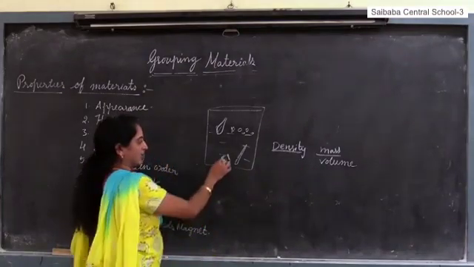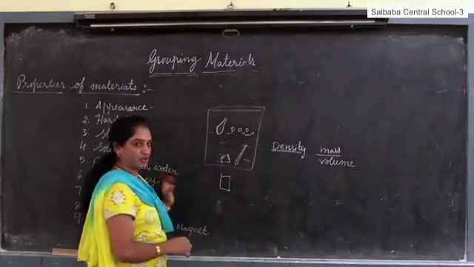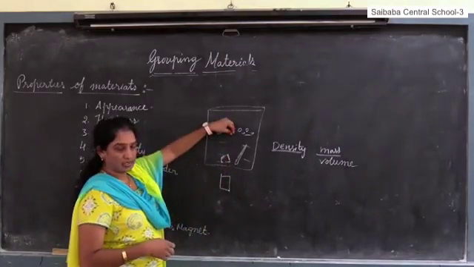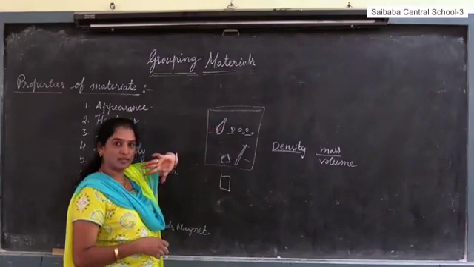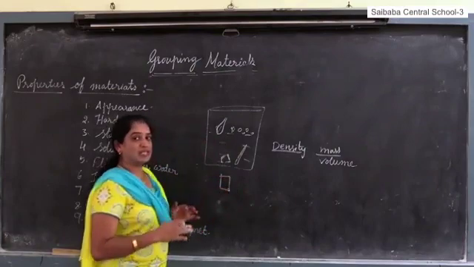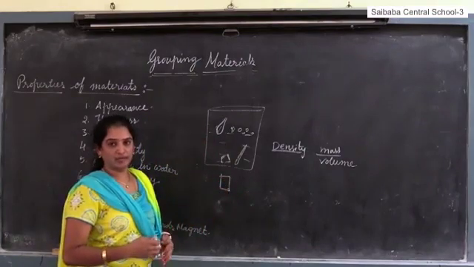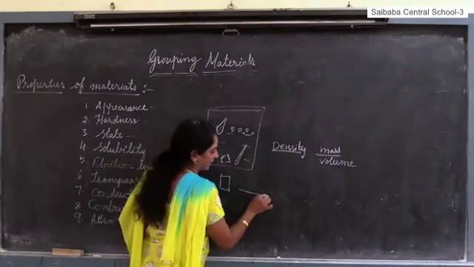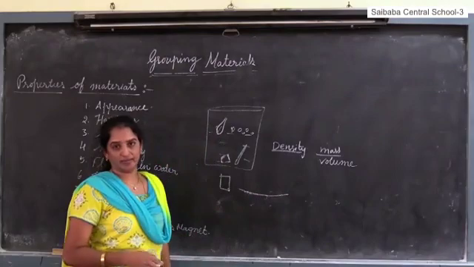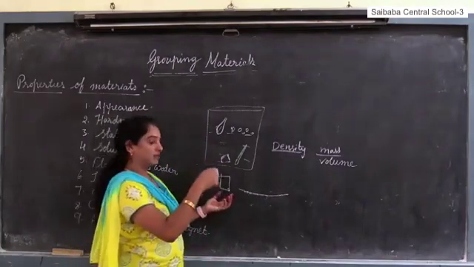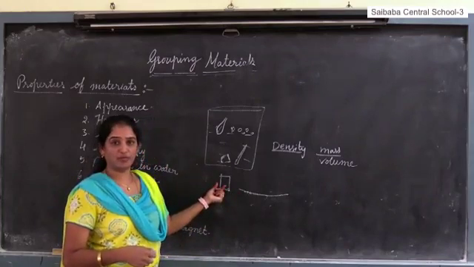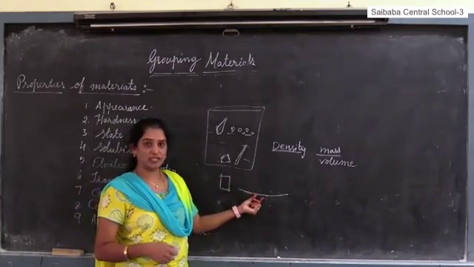For example, a block of wood or a block of iron, if you place it in water, it settles at the bottom, it sinks, no doubt. The same block of iron, if I change the volume and the area, by hammering this piece of iron into a sheet, if you heat it a little and hammer this block of iron, it converts into a metal sheet.